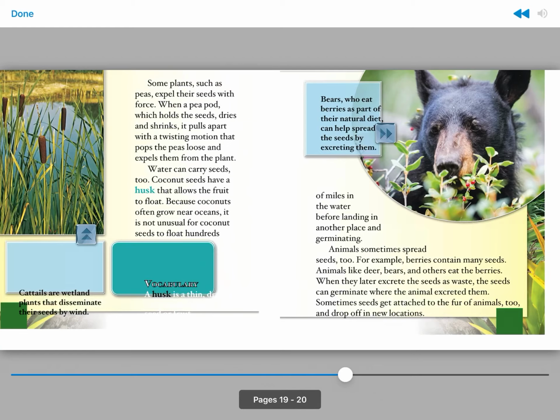Animals sometimes spread seeds too. For example, berries contain many seeds. Animals like deer, bears, and others eat the berries. When they later excrete the seeds as waste, the seeds can germinate where the animal excreted them. Sometimes seeds get attached to the fur of animals too and drop off in new locations.